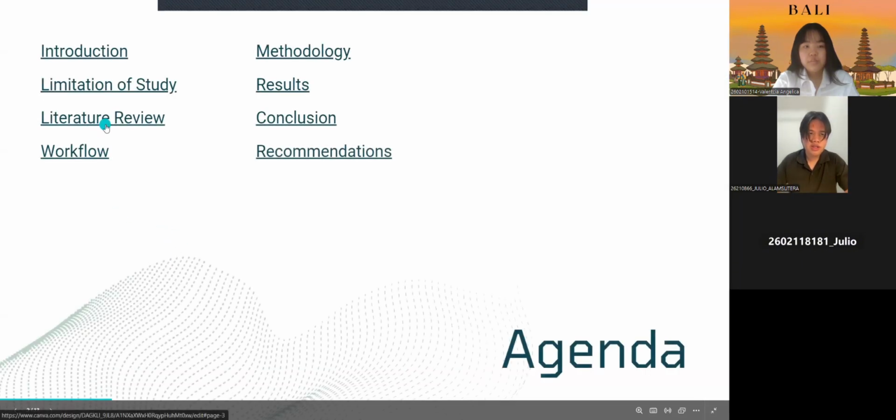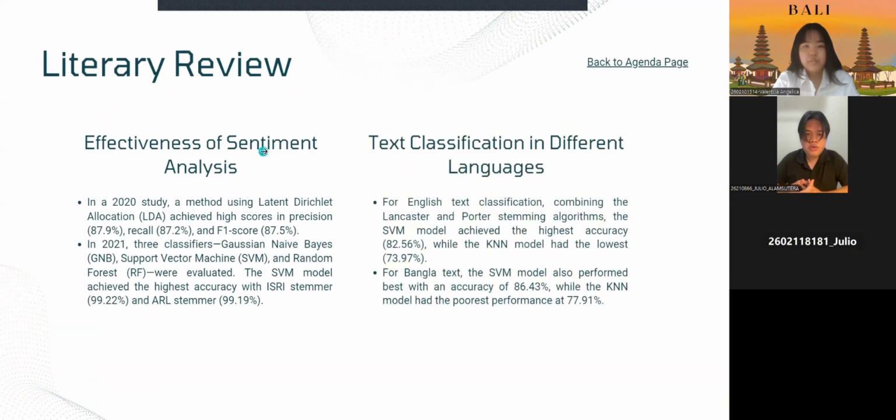And then for the literature review, there are two most important things that we have here. The first one is effectiveness of sentiment analysis. In a 2020 study, a method using Latent Dirichlet Allocation achieved high scores in precision, recall, and F1 score. In 2021, three classifiers, Gaussian Naive Bayes, Support Vector Machine, and Random Forest, were evaluated and achieved the highest accuracy with ISRI Stemmer and ARLSTem Stemmer.